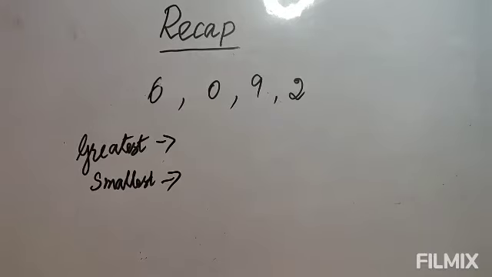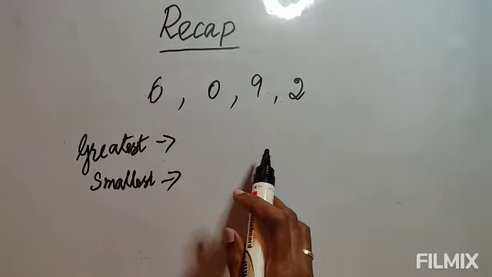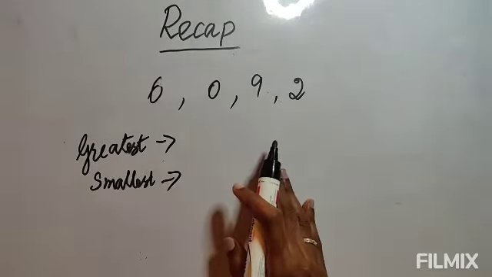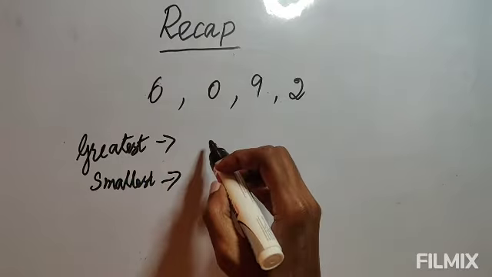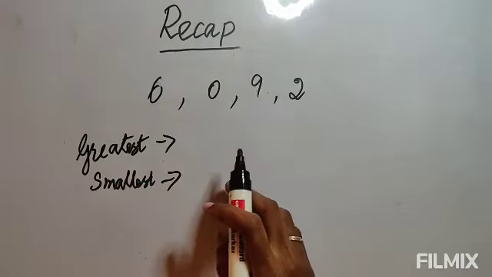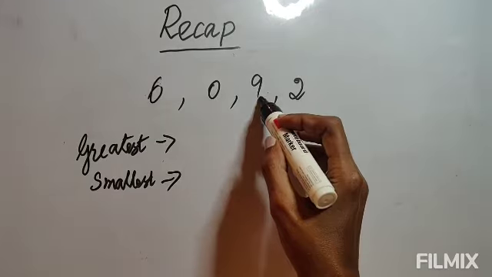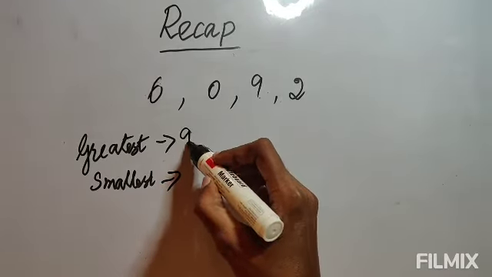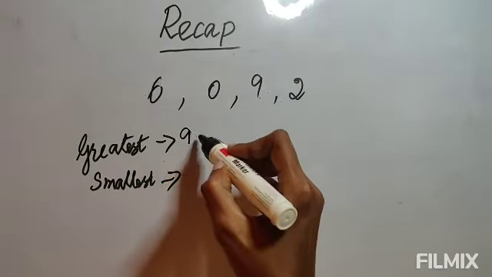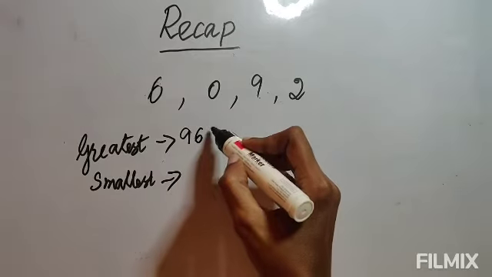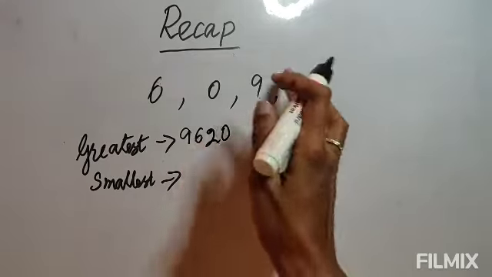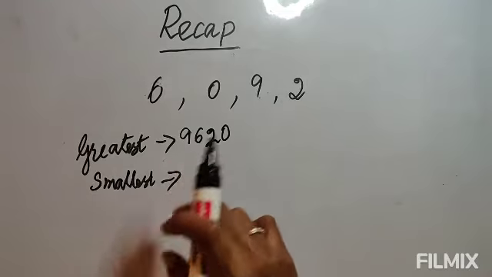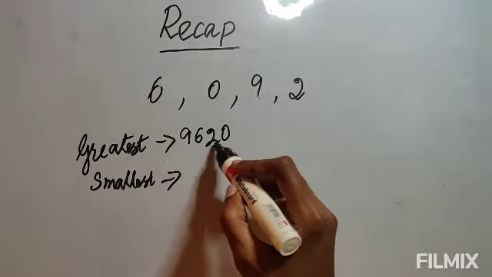Okay, now like this digits will be given. Using these digits only, you have to form the greatest and the smallest number. So to form the greatest number, first among them, what is the biggest one that you have to write? So here the biggest one is 9. Again smaller than that it is 6. Again smaller than this is 2. Again smaller than that is 0. So this is the greatest number using these digits. So it is 9620, and here you will not write comma.